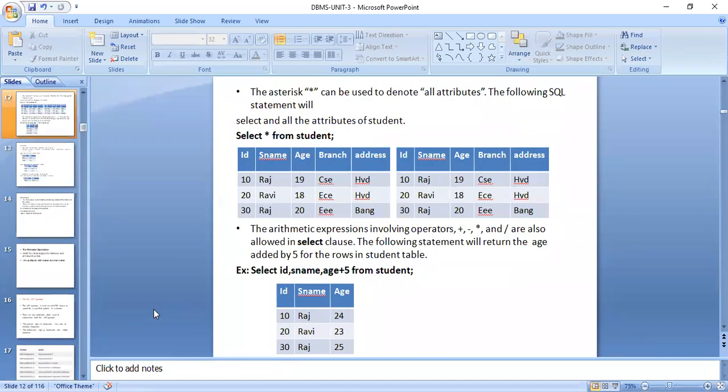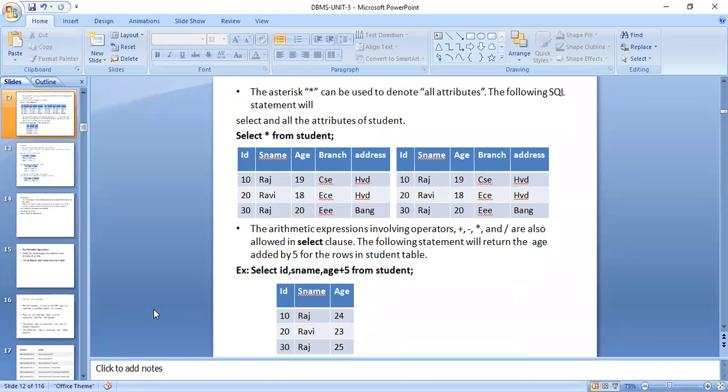Now the asterisk can denote all attributes. The following SQL statement selects all the attributes of student: select star from student, which selects all the columns and all the rows. You all know that a relational database consists of rows and columns, that is, tuples and columns. So whatever the base table is, we get the same table as output.